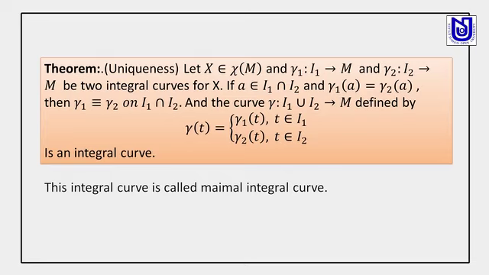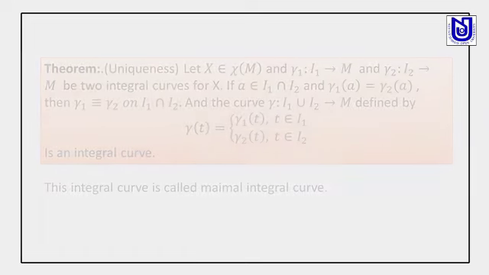If we can find a point a in these two domains I1 and I2 such that gamma 1 of a is equal to gamma 2 of a, then gamma 1 is equal to gamma 2 on I1 intersection I2, and the curve defined by gamma of t equal to gamma 1 of t when t belongs to I1 and gamma 2 of t when t belongs to I2 is an integral curve, and this curve gamma is called the maximal integral curve.